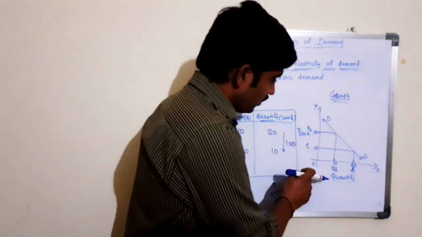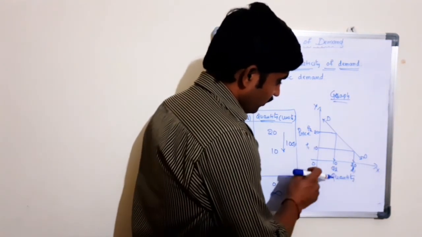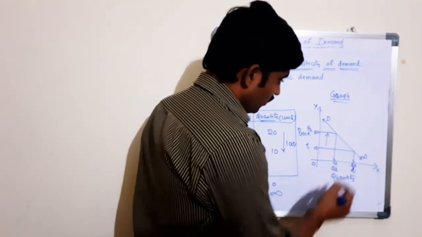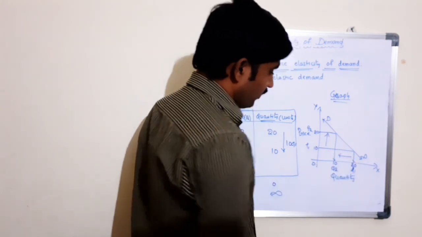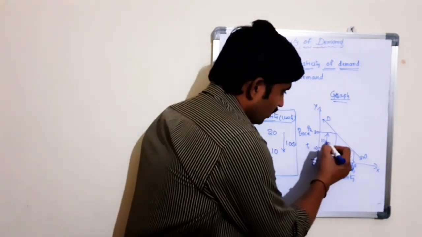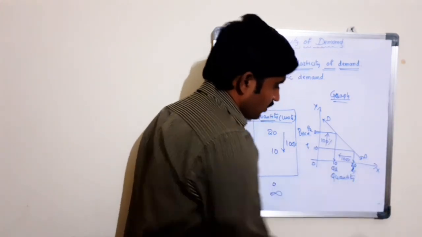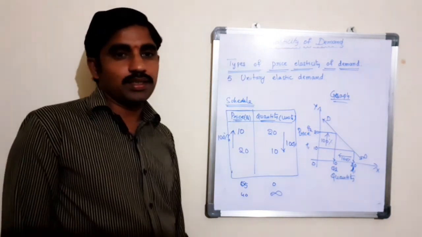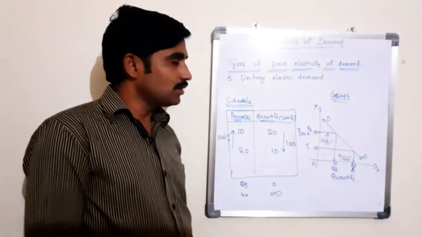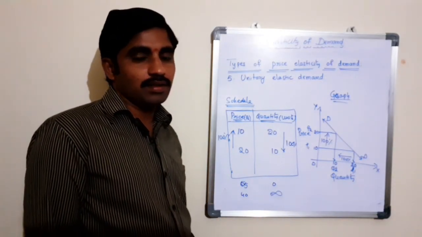When the price is at OP1, the quantity demand is at OQ1. When the price is increased to 20, OP2, then the quantity demand is decreased to 10. Here 100% increase in the price of the product leads to 100% decrease in the quantity demand of the product. So here, these are the different types of price elasticity of demand.